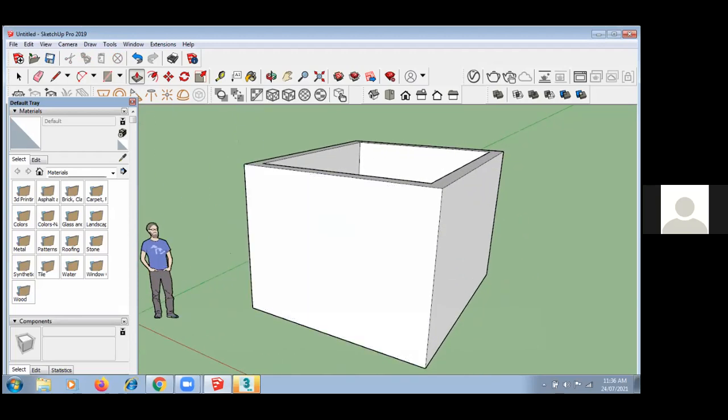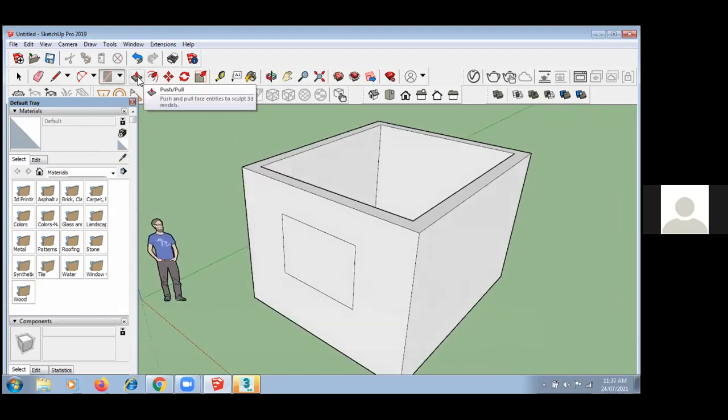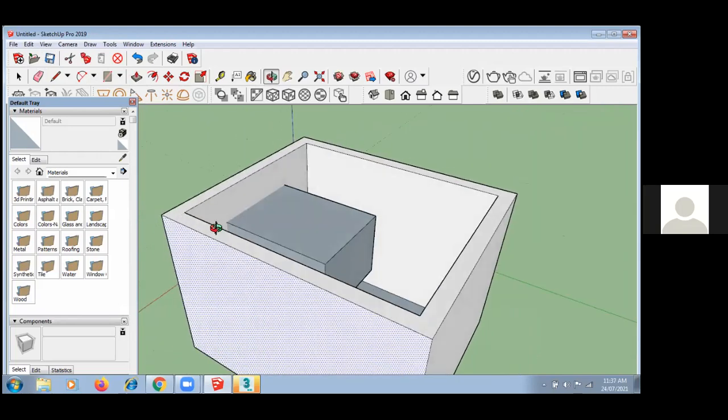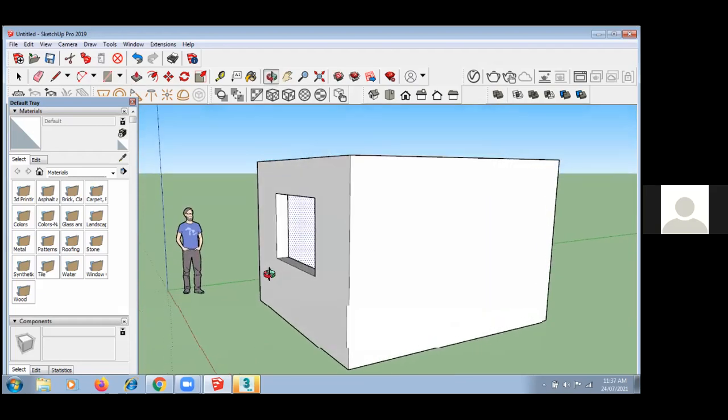Now, if you want to create a window, directly here I can take a shape and draw my window. Now, again, I want to cut this. So here, again, I can take push and pull and drag it to the other side. But now you can see there is one more box over here. So instead of doing this, you just drag until you see it on the edge, and just click on the edge. So now you have the go-through, which means the cut part.